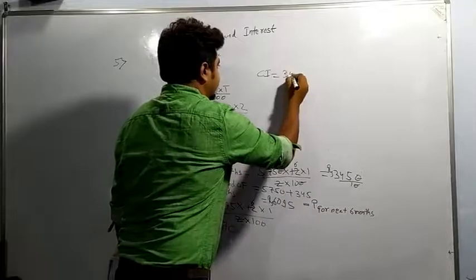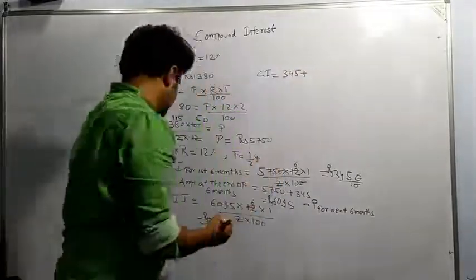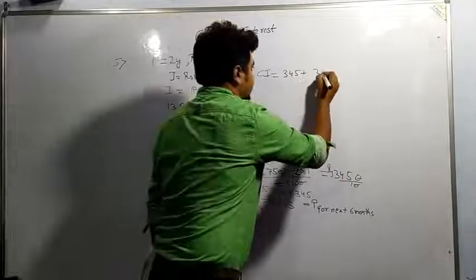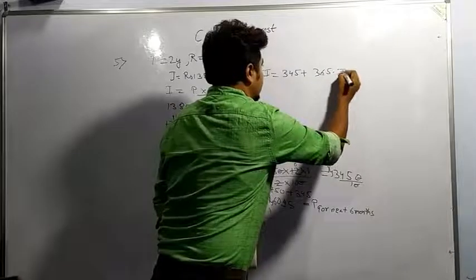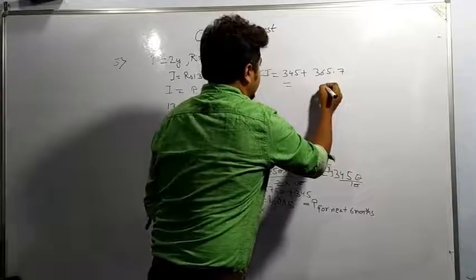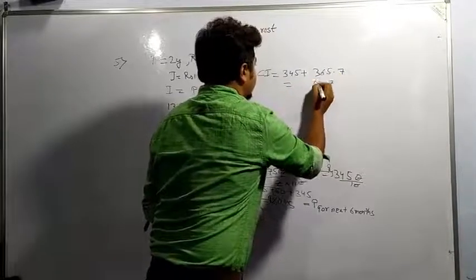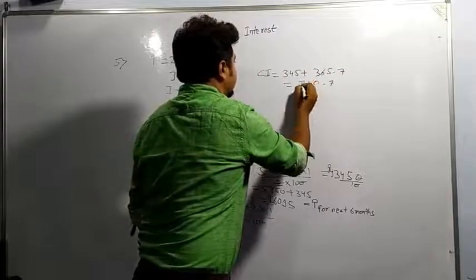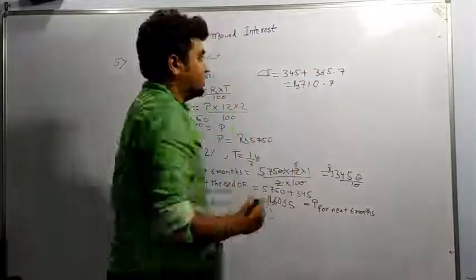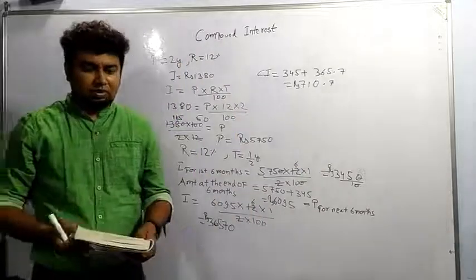345 plus 365.7. So if I am adding, this is 7, 5, 5, 10, then 5, 6, 4, 10, 1, 11, 3, 6, 1, 7. So I am getting 710.7. Okay.